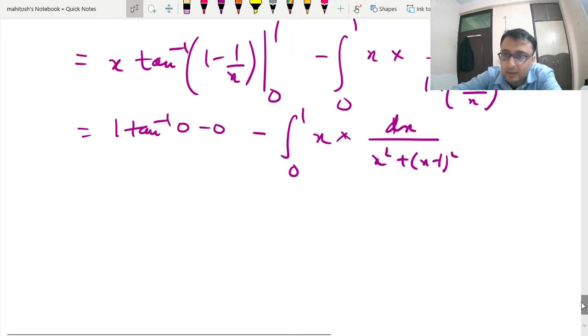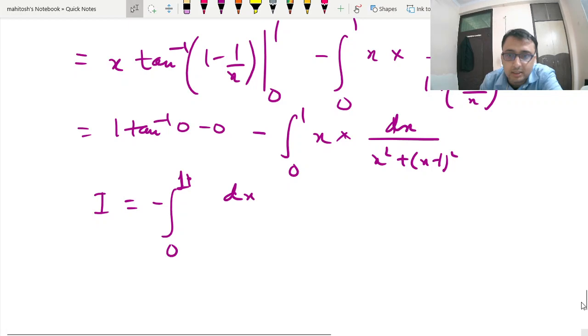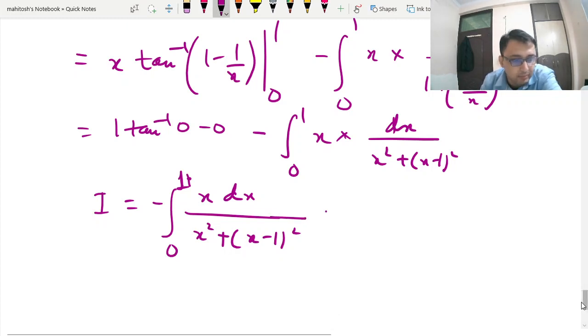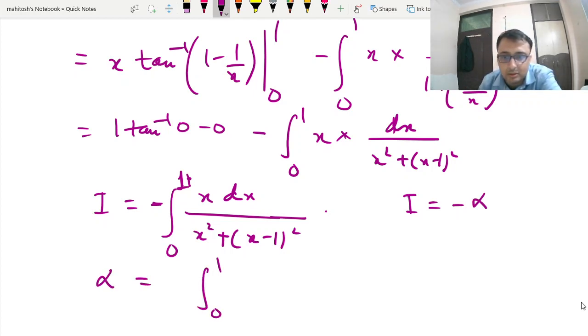So finally what we get as an integral is your minus of 0 to 1 dx, x upon x square plus x minus 1 whole square. Now this is the thing. This is your integral. So for the time being, I call this my integral I is equal to minus of, suppose I call alpha. So I'm interested in alpha, 0 to 1, x dx upon x square plus x minus 1 whole square.